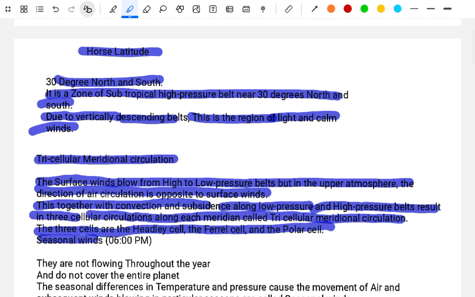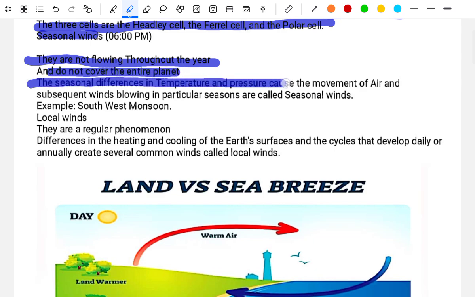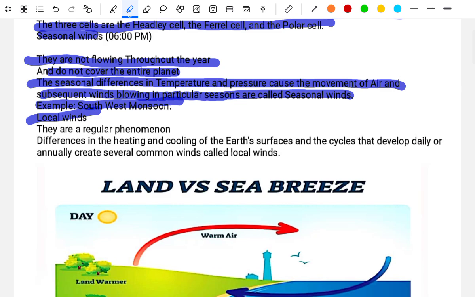Seasonal wind. They do not flow throughout the year and they do not cover the entire planet. The seasonal differences in temperature and pressure cause the movement of air, and the subsequent wind blowing in a particular season is called the seasonal wind. For example, the southwest monsoon. The local winds are regular phenomena.